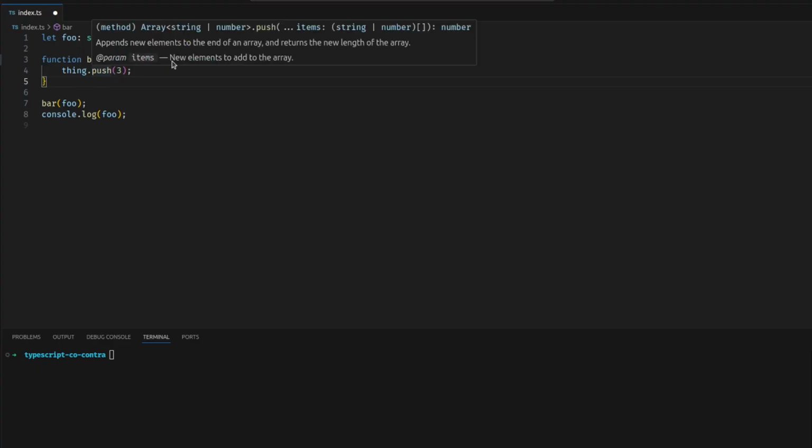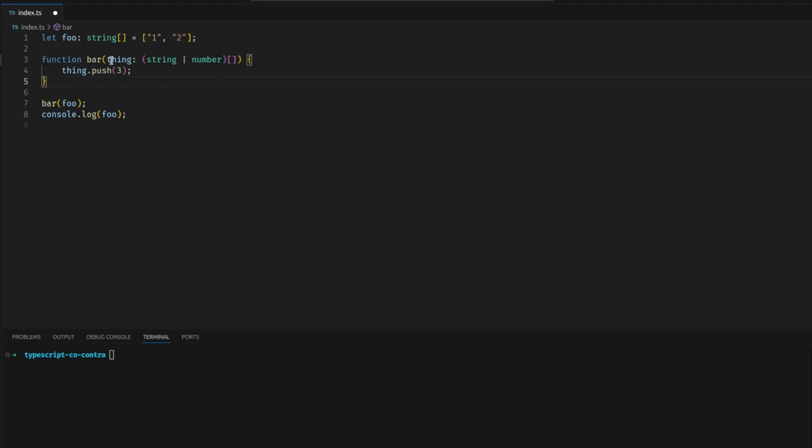We're going to push number 3 onto there, which is fine because, again, this array is allowed to be a string or a number. So we could push a number onto that array. That's fine. And then we call bar on foo. We call this function on this string array, and it's fine. It lets us do that. And then, of course, the issue here is that we're going to push a number 3 into that array. And since that's a string array, we end up with this, which by TypeScript's own rules is not allowed, but TypeScript's going to let us do that.